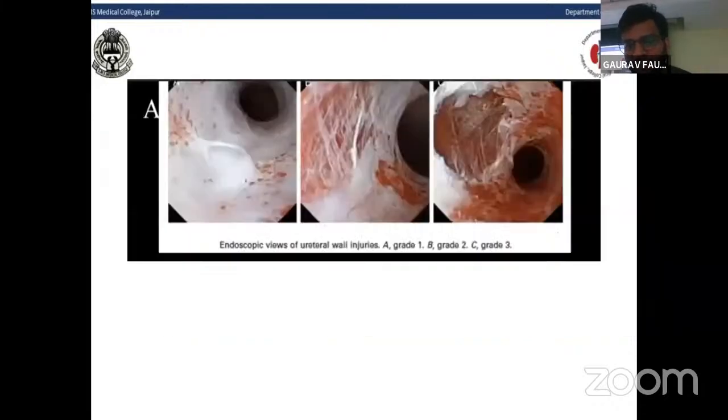The diagram shows the grade 1, grade 2, and grade 3 injuries. In diagram A, we see only the ureteric mucosa is injured. In grade 2, the ureteric smooth muscle is also injured. And in grade 3, there is deep injury of the ureteric smooth muscle. In grade 3, periureteric fat can also be seen.